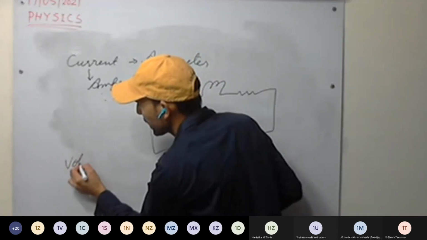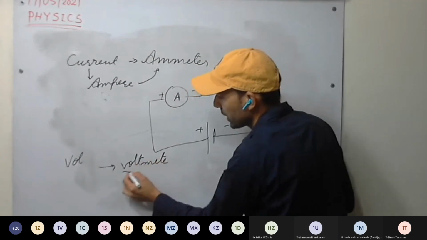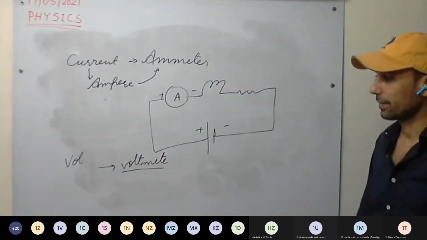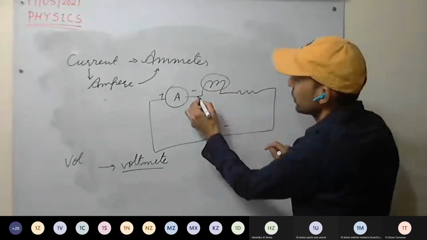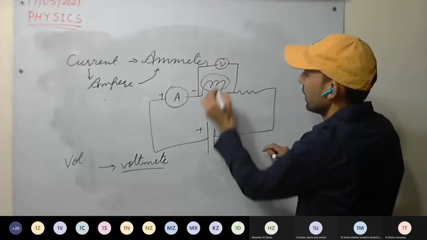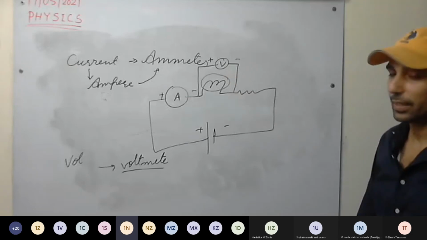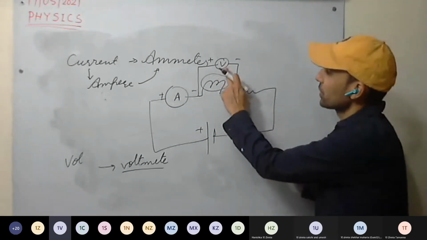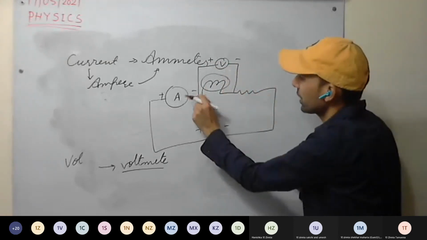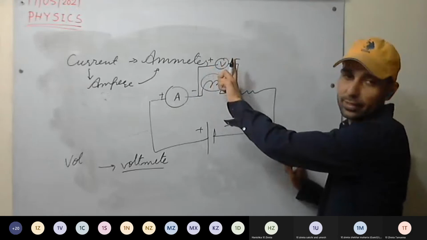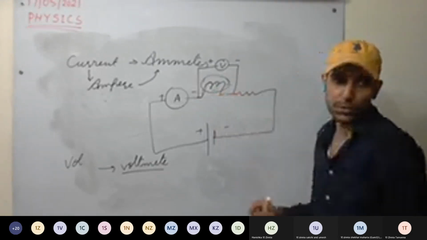And voltage, that is potential difference, we measure using a voltmeter. The voltmeter is connected in parallel. For example, across this load we have to measure, so we connect the voltmeter with positive terminal here and negative terminal there. And the voltmeter must have high resistance, so that only a very small current passes through the voltmeter, enough to measure. The rest of the current must pass through the load, so that work is done on the load.